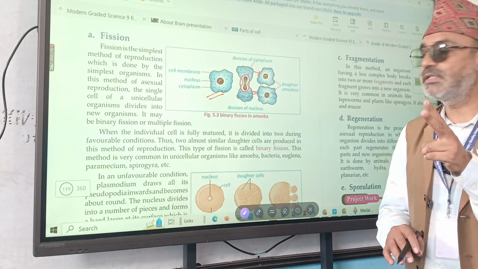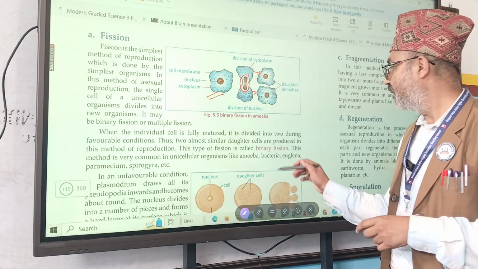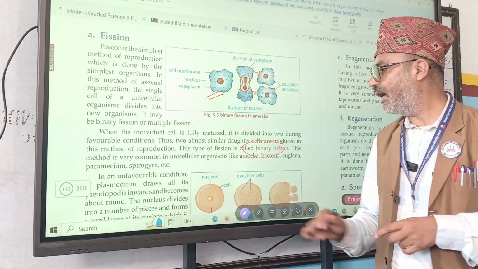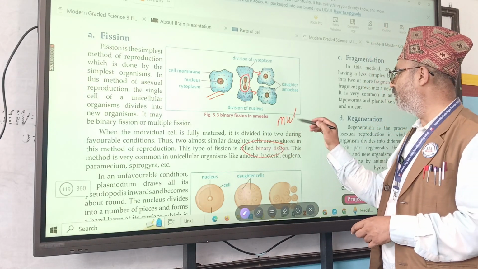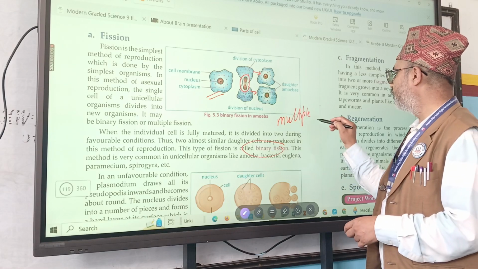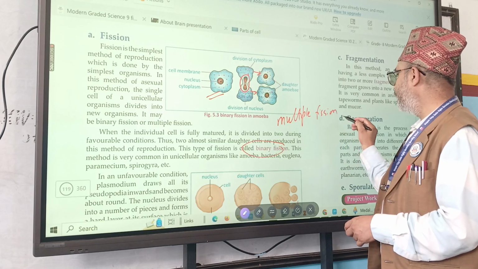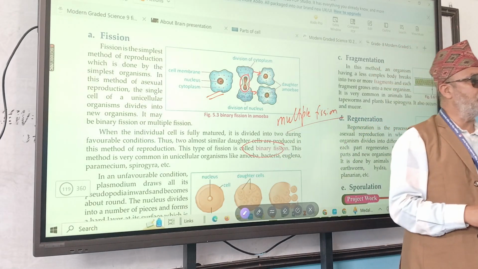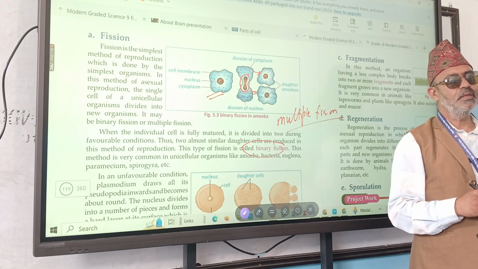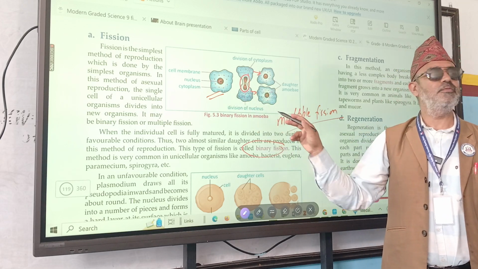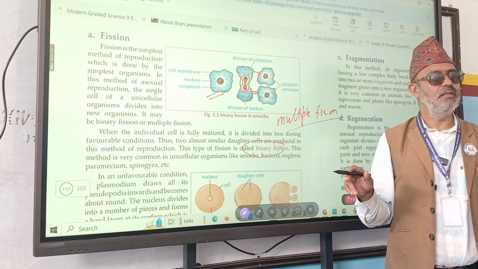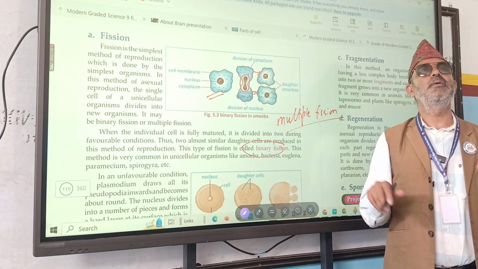Again, fissions are of two types. What are they? Binary fission and multiple fission. What do you mean by binary fission? What do you mean by multiple fission? If two organisms are formed from one parent cell, that is binary.